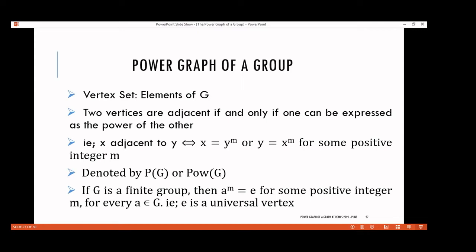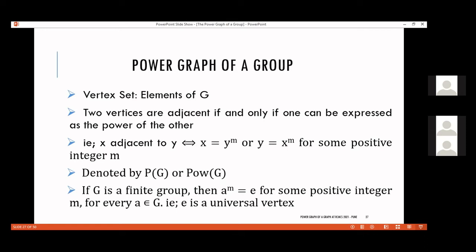That is why. Okay. So coming to power graph of a group. Again, the vertex set are precisely elements of G. And here, two vertices are made adjacent to each other if and only if one can be expressed as a power of the other. That is, X is adjacent to Y if either X is equal to Y raised to M or Y equal to X raised to M for some positive integer M. Okay, so that is the kind of adjacency which we are using.